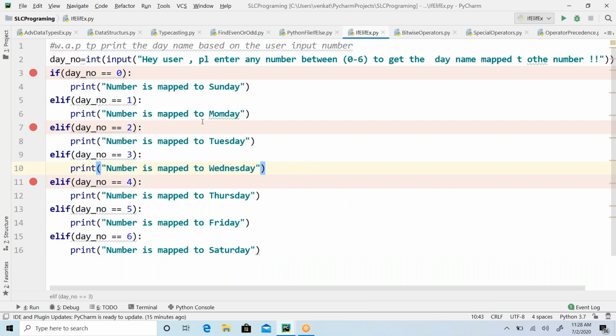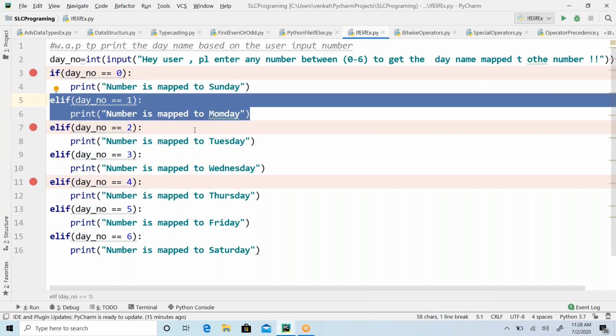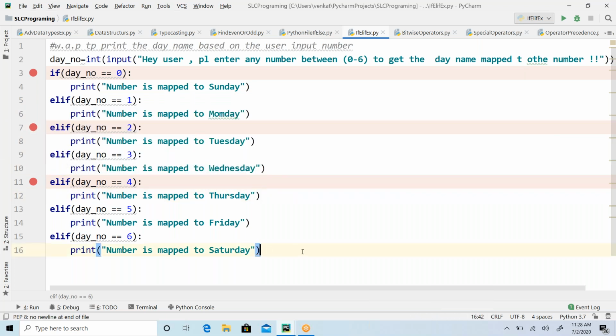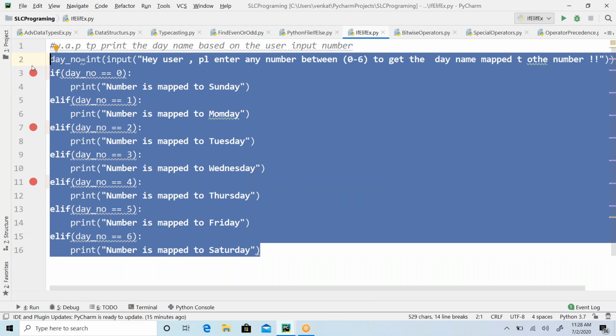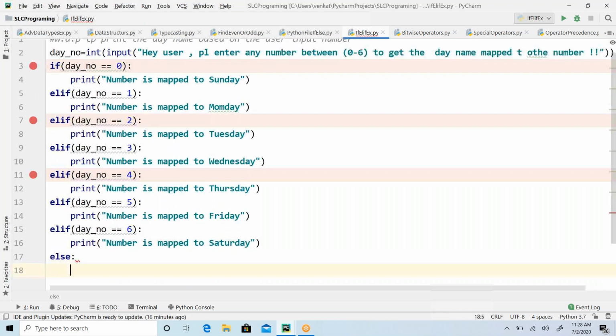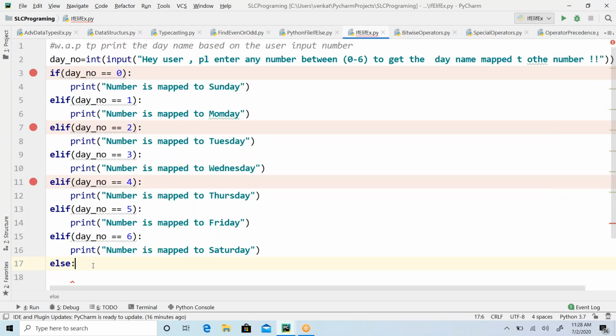So this is what, guys. When you have multiple options, check for option 1. If option 1 is met, then done, that's it. If not, then only you go to the other choice. If it is not matched, then go to the other choice. So if none of these are matched, meaning that the user entered number is not between 0 to 6, then I can simply say else, without having any conditions. If it is not matched by any of these conditions, by default, this is the kind of default case.